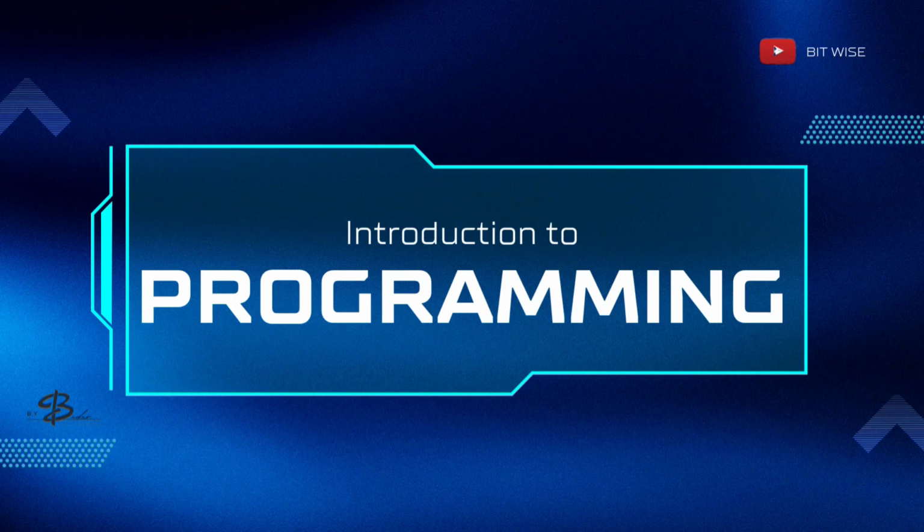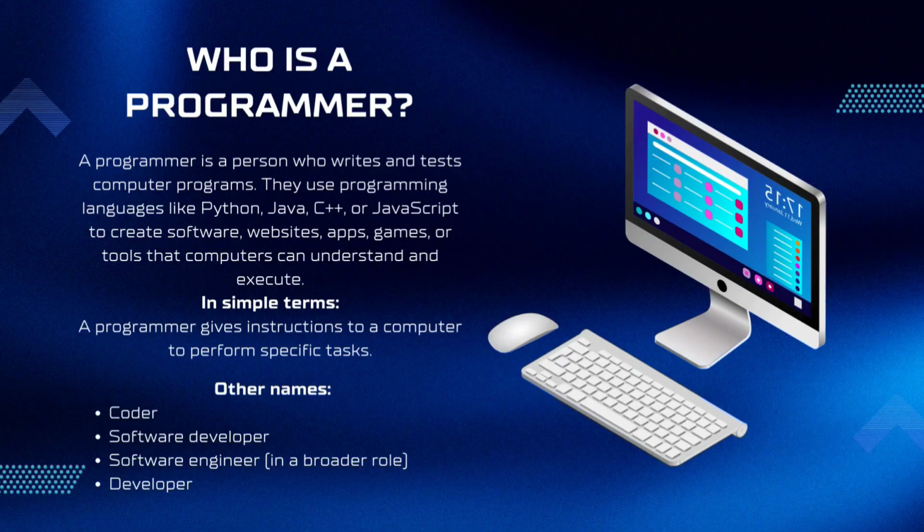Introduction to programming. Who is a programmer? A programmer is a person who writes and tests computer programs. They use programming languages like Python, Java, C++, or JavaScript to create software, websites, apps, games, or tools that computers can understand and execute. In simple terms, a programmer gives instructions to a computer to perform specific tasks.